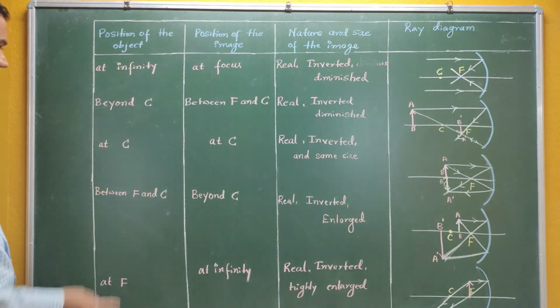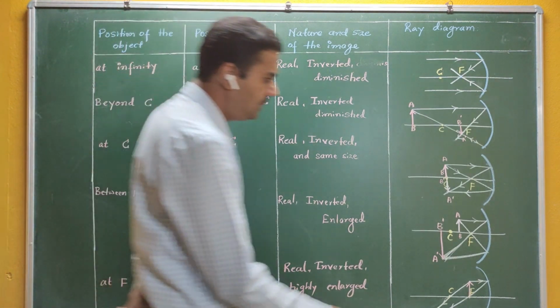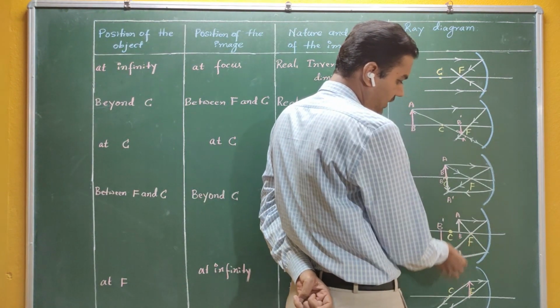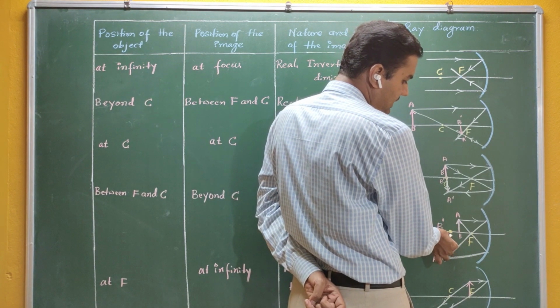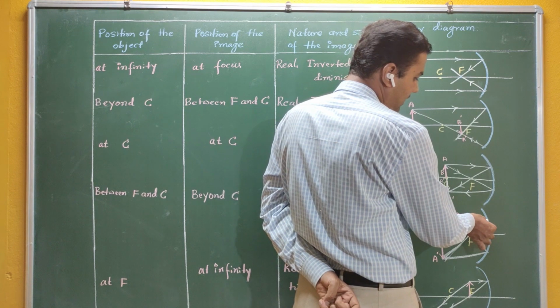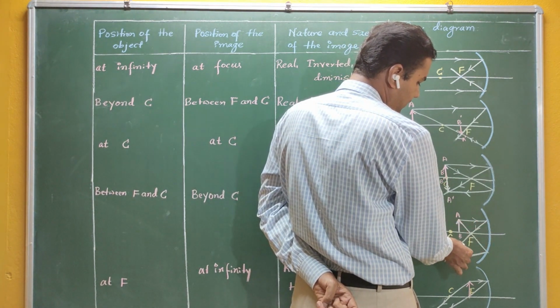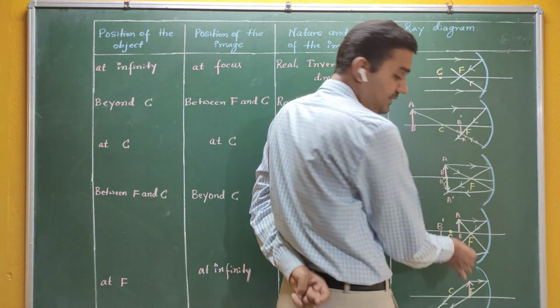Okay, so let me go to the next case here. Between F and C, your object is in between the principal focus and the center of curvature. So this time AB is between C and F here. Again, two rays from the head. One is parallel and falls on the concave mirror. After reflection, you can see here, it goes like this.